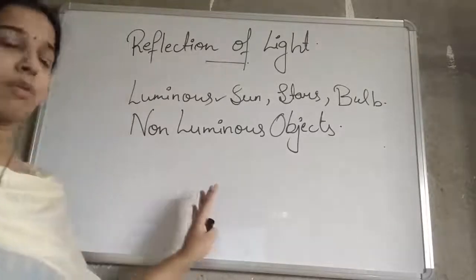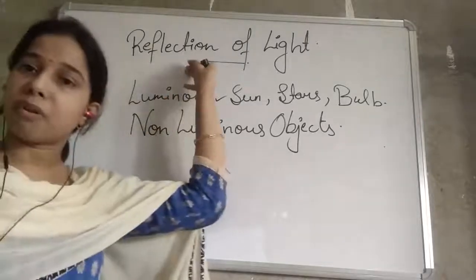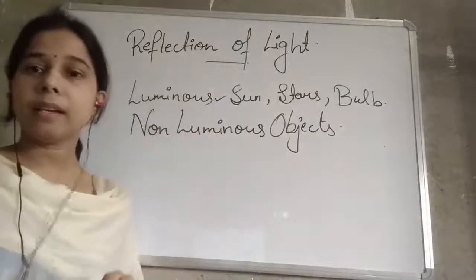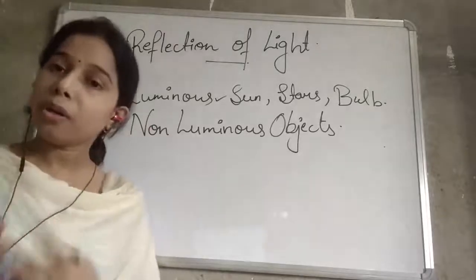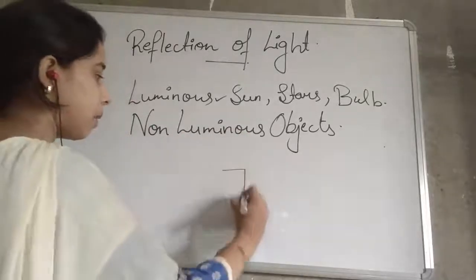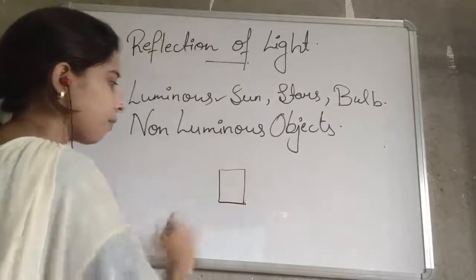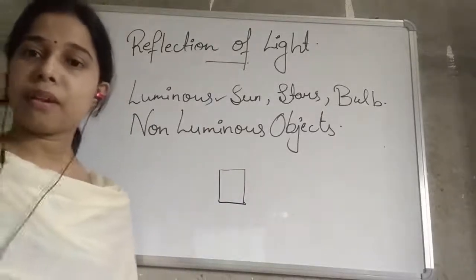It is because of the phenomenon of reflection of the light. So basically what happens here: suppose an opaque or non-luminous object is there, if we take a box here and a source of light is there.